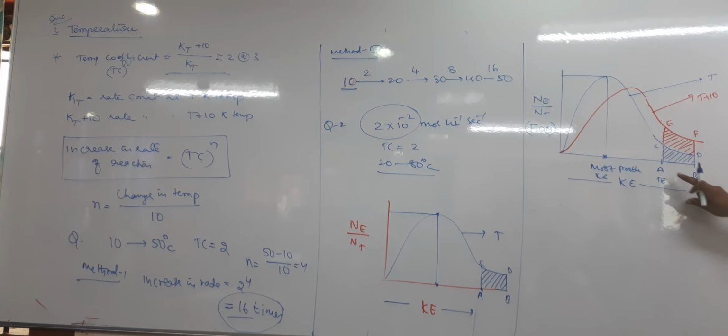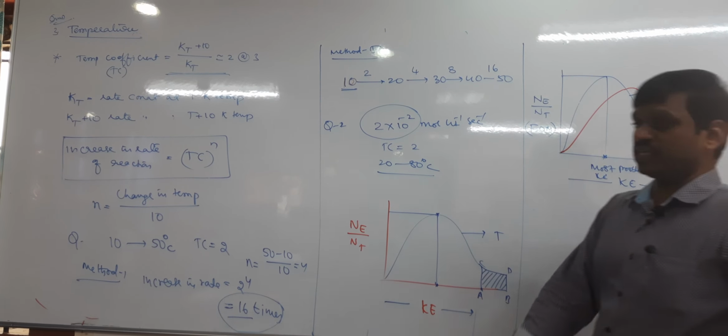The total area ABEF is almost double that of ABCD. This indicates that as the temperature increases, the number of molecules having kinetic energy greater than threshold energy is almost doubled. Therefore, the rate of the reaction is doubled. And this is the graphical representation.